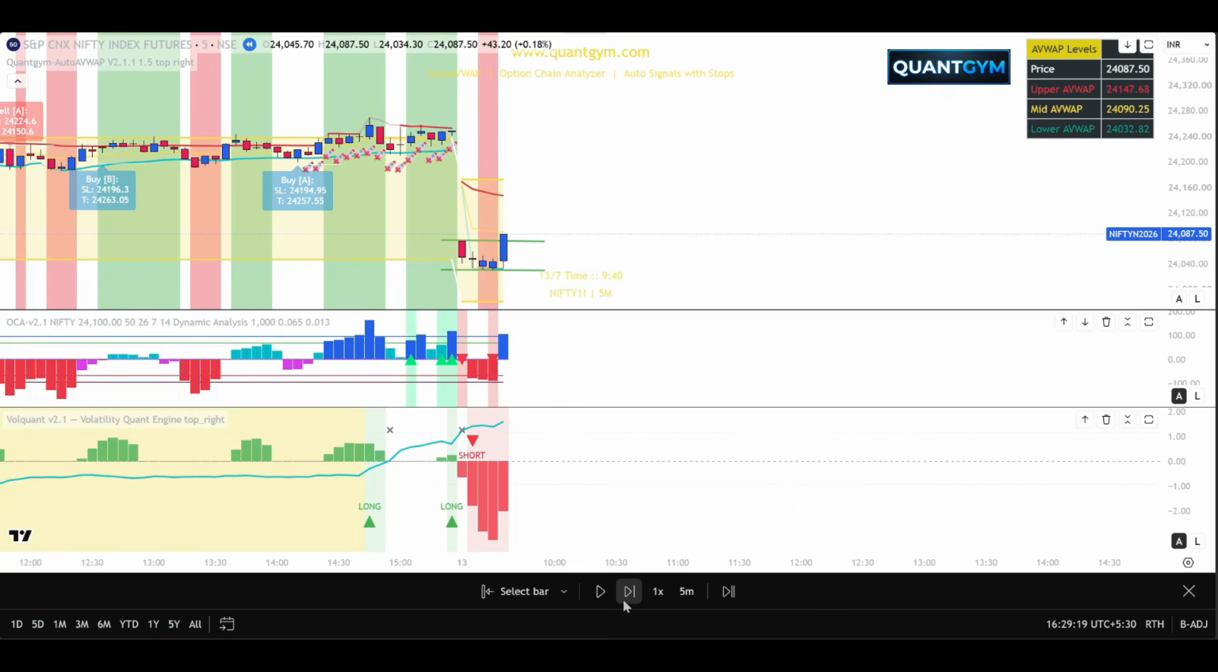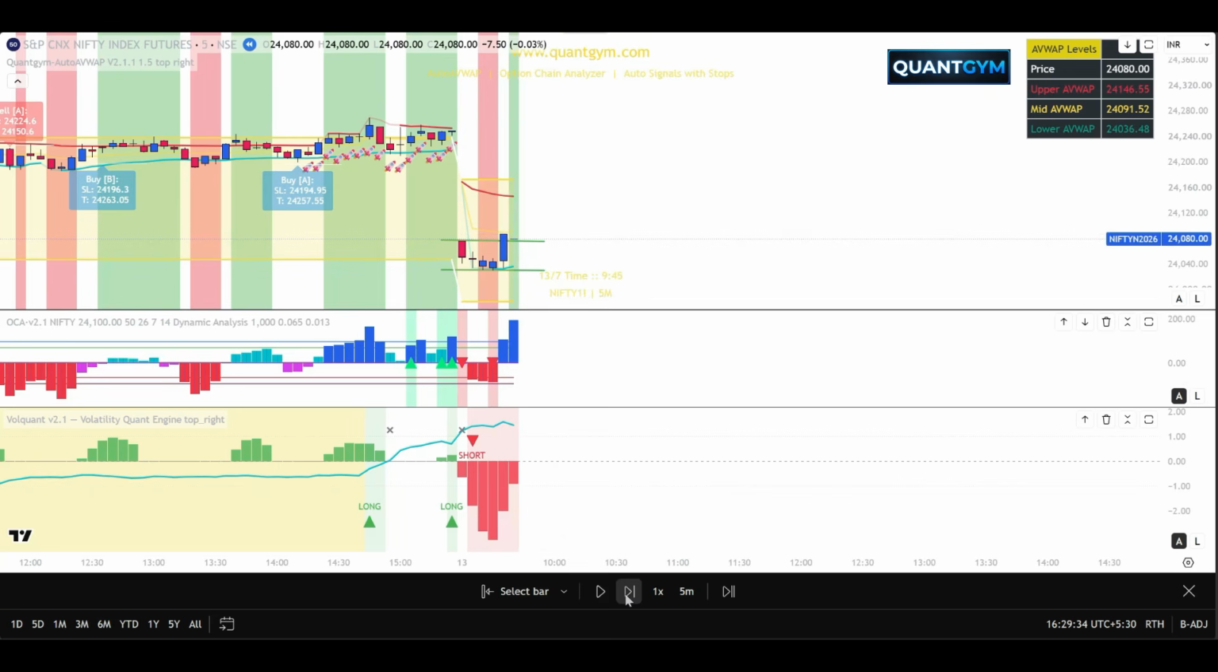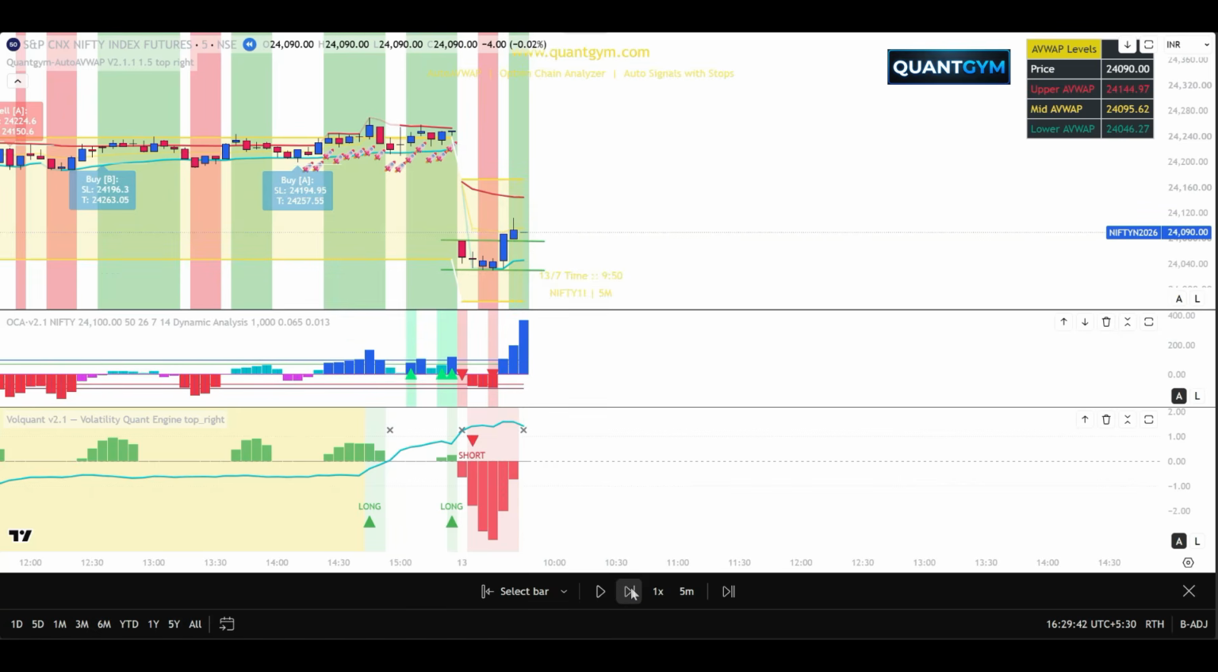Nothing happens. Okay, I'm ignoring this gamma burst in the morning because of this gap down. Here we are getting a bullish signal from the OCA, but your vol quant is still red. So I don't have a trade. Nothing matches. Obviously the higher AV is so high. So I'm just getting this bullish, so it is not a trade. Let us proceed.